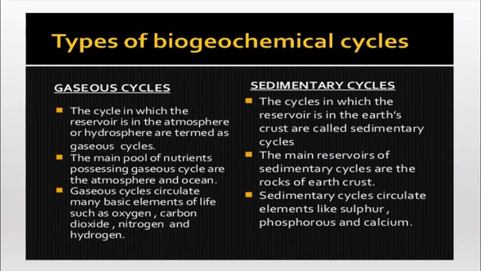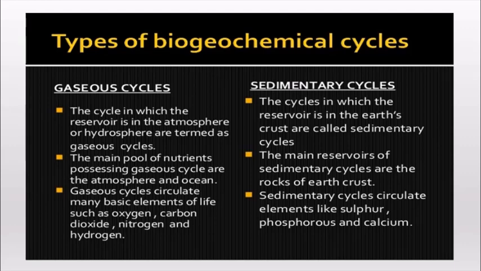So there are two types of biogeochemical cycles. One is the gaseous cycle and the other is the sedimentary cycle. Now the gaseous cycle is the accumulation of main abiotic gaseous nutrients which are found in the Earth's atmosphere. For example, all the abiotic nutrients which are found in the atmosphere, we can include examples like nitrogen, oxygen, carbon dioxide, water vapor, etc. These are called the gaseous cycle.